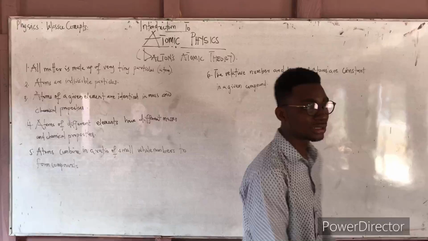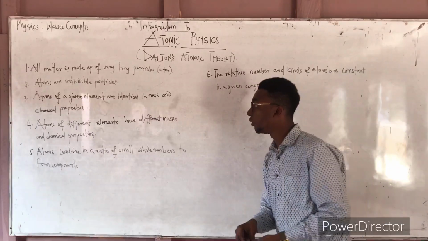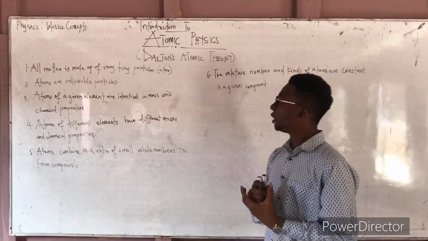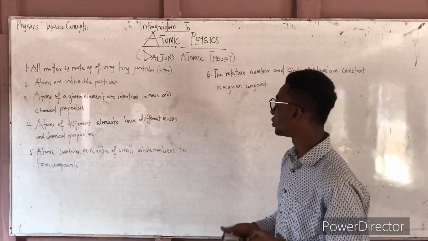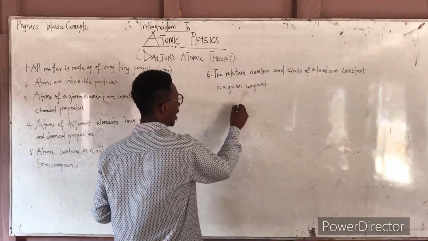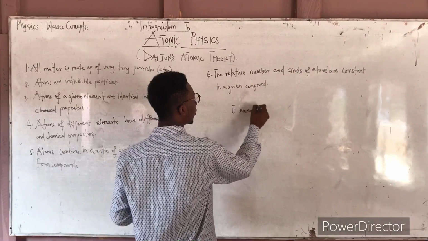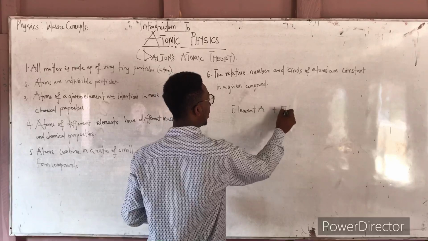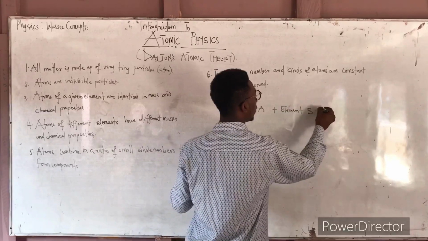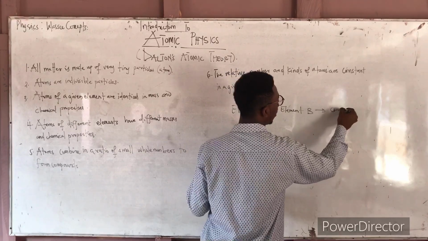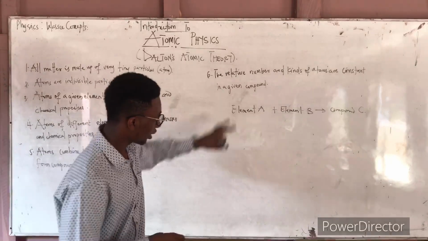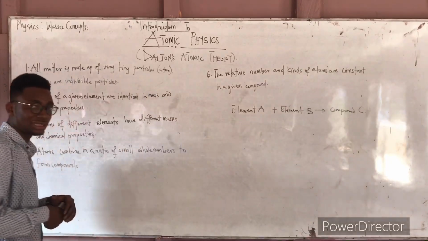Alright, so this is Dalton's atomic theory, and these are 6 postulates you can get from Dalton's atomic theory. Before we start, we are going to use element A plus element B, that will give you compound C. I'm going to use this analogy to explain Dalton's atomic theory.